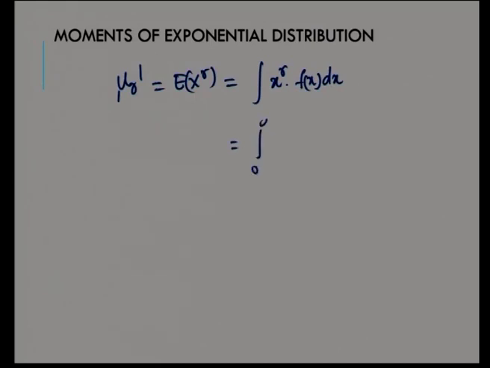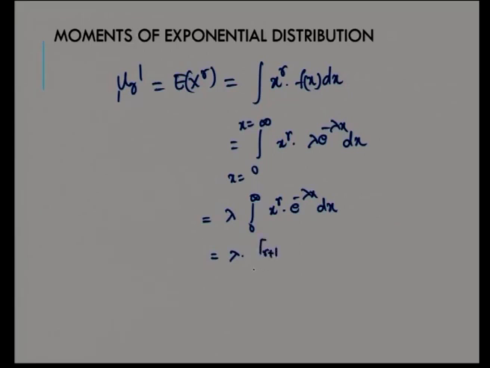Substituting the PDF of f of x within the limit 0 to infinity, x power r lambda e power minus lambda x dx, taking lambda outside and integrating x power r e power minus lambda x dx, this is lambda into gamma r plus 1 by lambda power r plus 1. This is one of the integration formulas. Therefore, it is gamma r plus 1 by lambda power r. This is mu r dash.